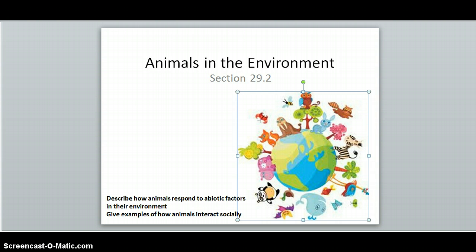Animals face similar situations and must react to biotic and abiotic elements of their environment in order to survive and reproduce. After all, for most animals, isn't that their only goal in life?